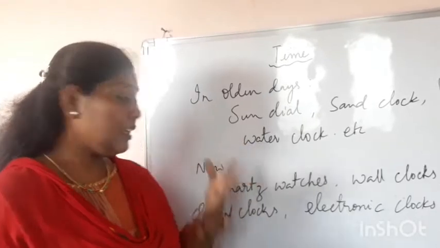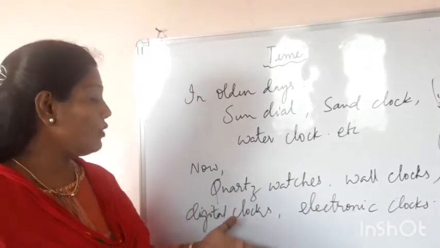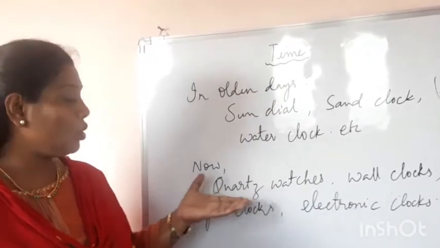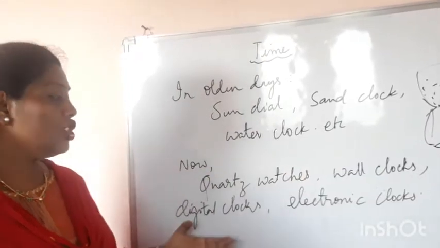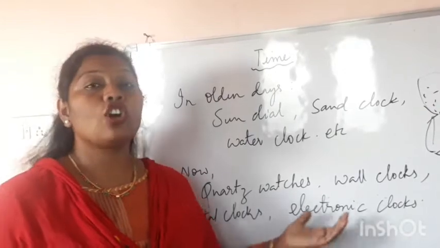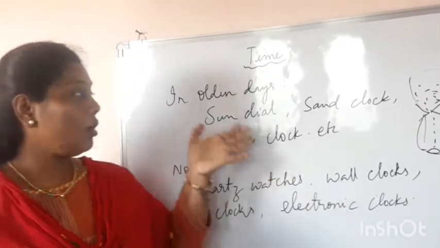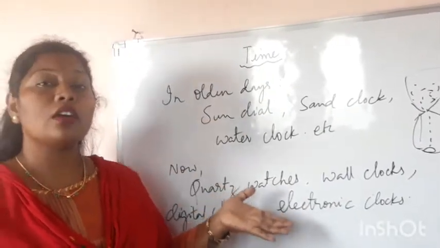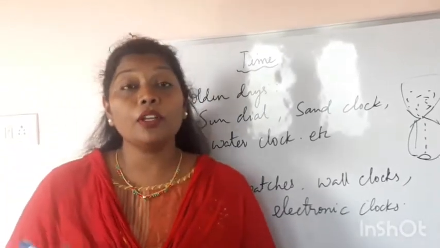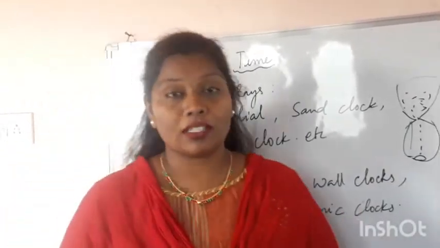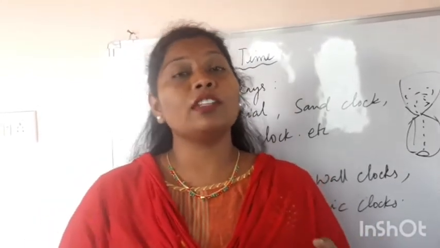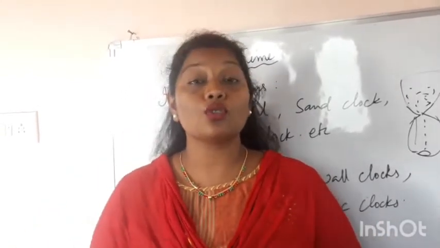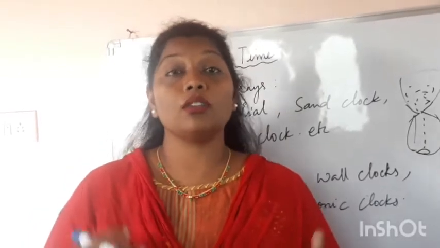And in this generation, we are using quartz watches, wall clocks, digital clocks and electronic clocks. Between these two periods, people also used pendulum clocks, and by seeing the movement of the pendulum they would talk about time.